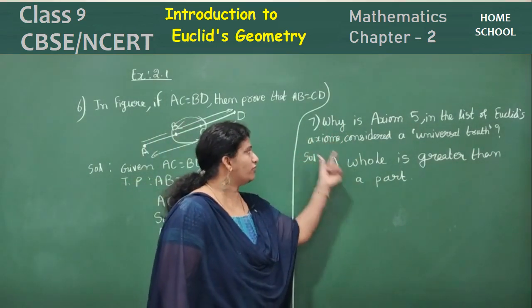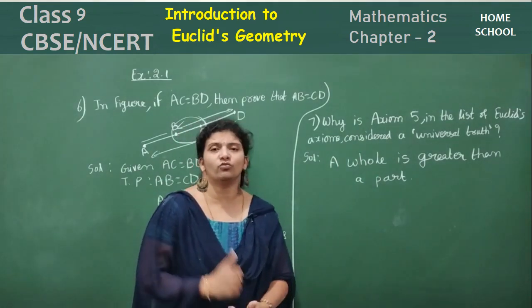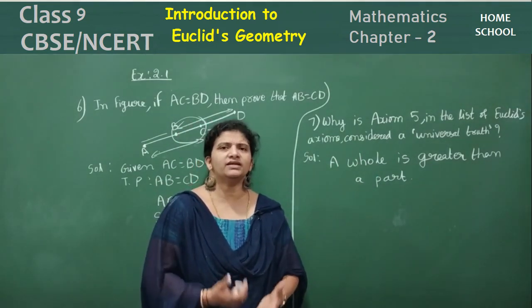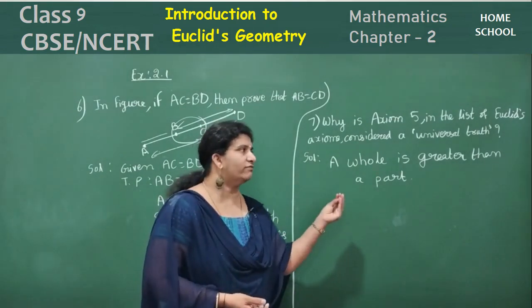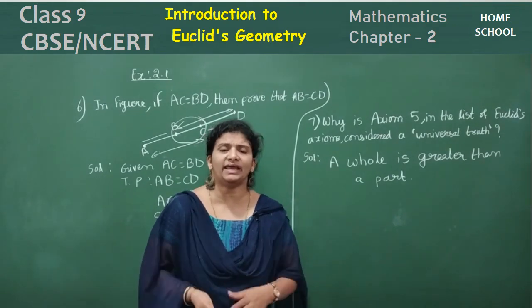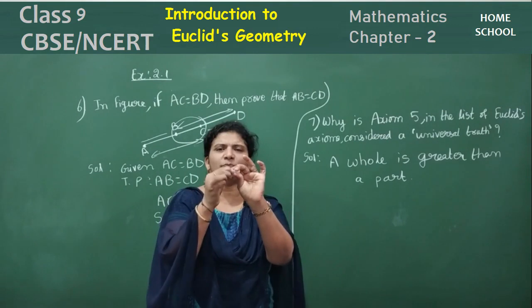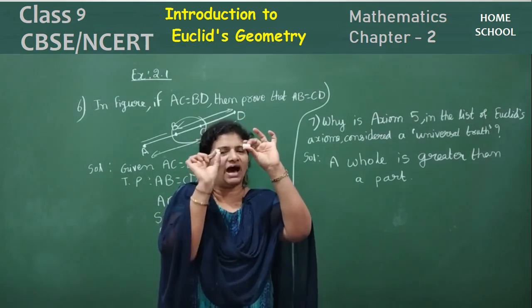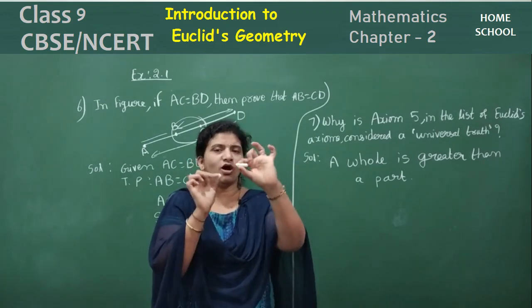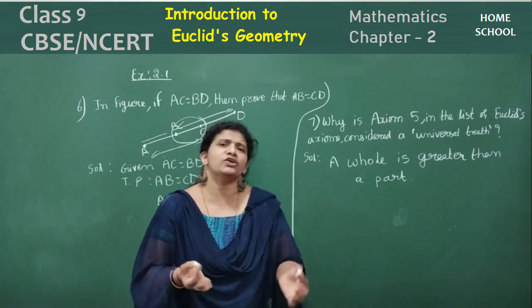In this list, Euclid's axiom is considered a universal truth. Why? It is a fact, not only one example. We can take many examples. See here, this is a whole, right? If I break it into pieces, before this was a whole, and this is a small part of it. The whole is always greater than the small part. So it is a universal truth.